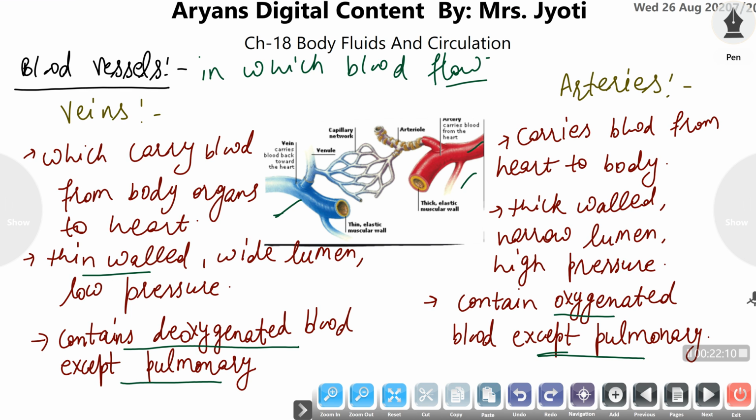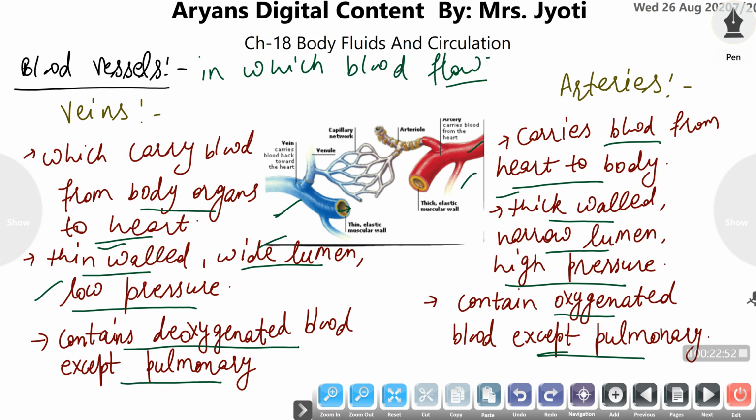Thin walled, because of their thin walls, their lumen is wider than the artery. So the wider the lumen, the lower the pressure of the blood in the veins. So veins carry blood from body organs to the heart with a lower pressure because of thin wall and wide lumen, while arteries carry blood from the heart to the body with a high pressure due to thick wall and narrow lumen. This lumen becomes narrow because of the thickening in the wall.